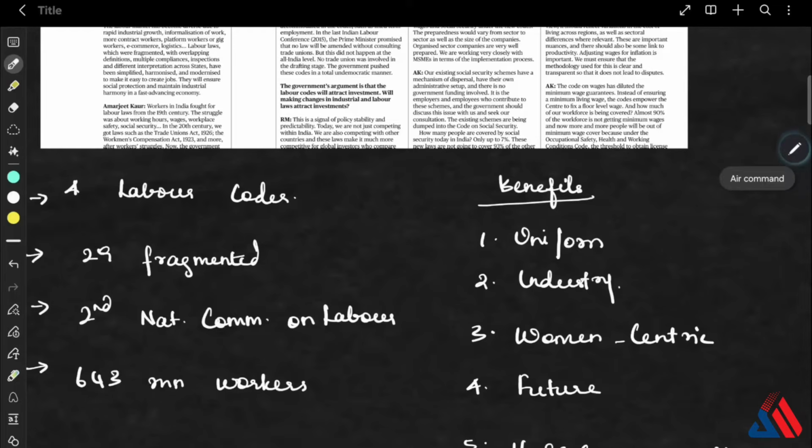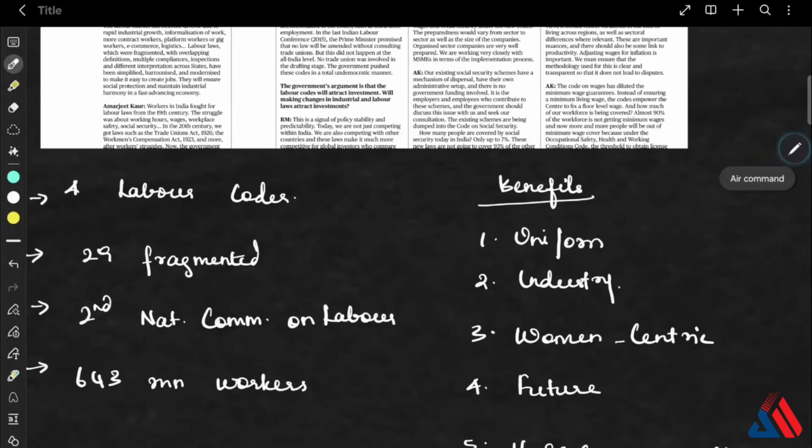Okay, the biggest benefit is the compliance simplification, because complying with 29 laws will be high when compared to only four codes. This simplification ensures that there is a single registration, a single license, and single returns. They have also come up with one definition of wages and decriminalized the minor offenses. Also, a predictable dispute resolution under the Industrial Relations Code has also been given.